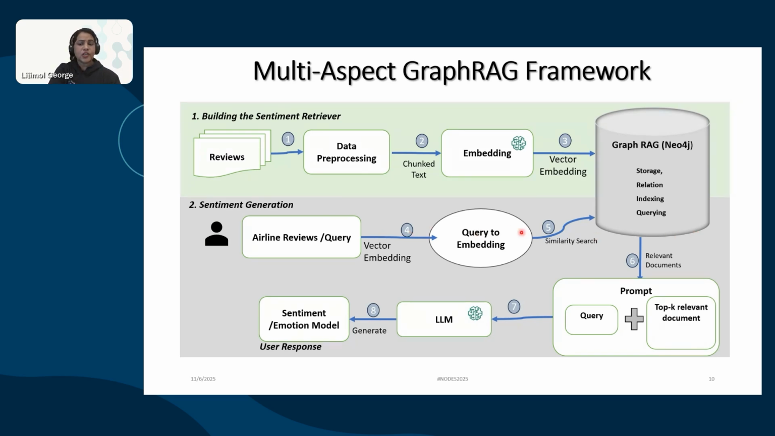Here, based on the user query, GraphRAG will provide the relevant context. The retrieved context and query are combined into an LLM prompt, which generates a contextual sentiment and emotion output. This fusion of semantic and graph context makes the output emotionally aware and factually grounded.